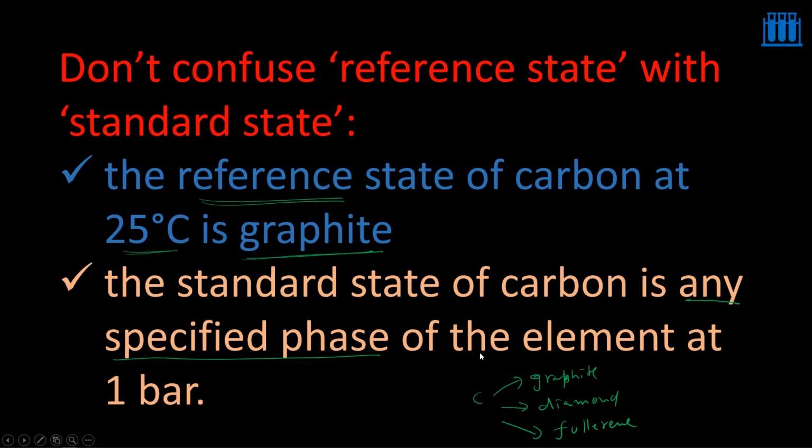So in any of the states or in any of the phases, you can report the standard state of carbon, provided you are mentioning that. I already told that when you're representing the standard state of any substance, you have to report in which phase it is taken. But only graphite is to be taken when you're expressing the reference state of carbon. So that is the difference between a standard state and a reference state.